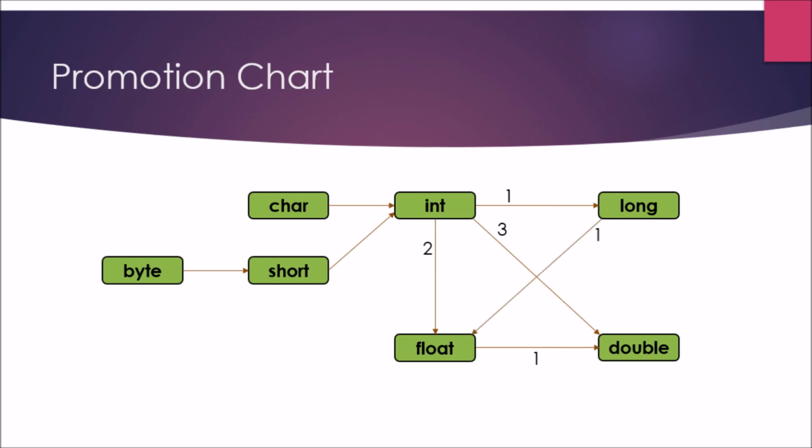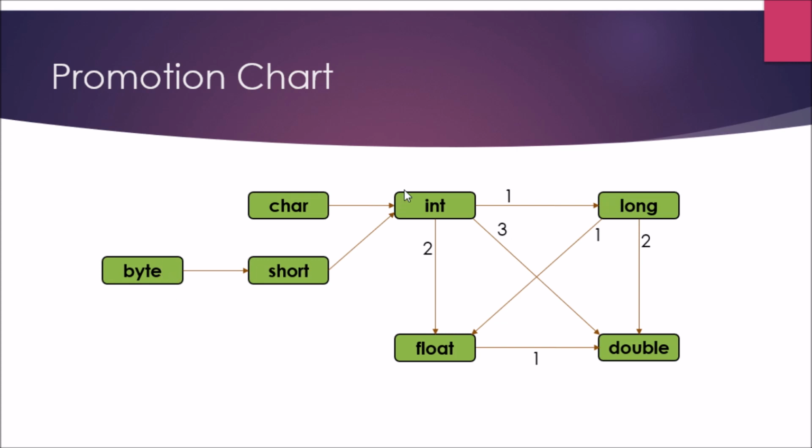So long can be converted to float and its first priority is to be converted into float only. And long can also be converted into double, that is its second priority. So one point I'm again telling you is, byte here can be converted directly into int and byte can also be converted into long directly.